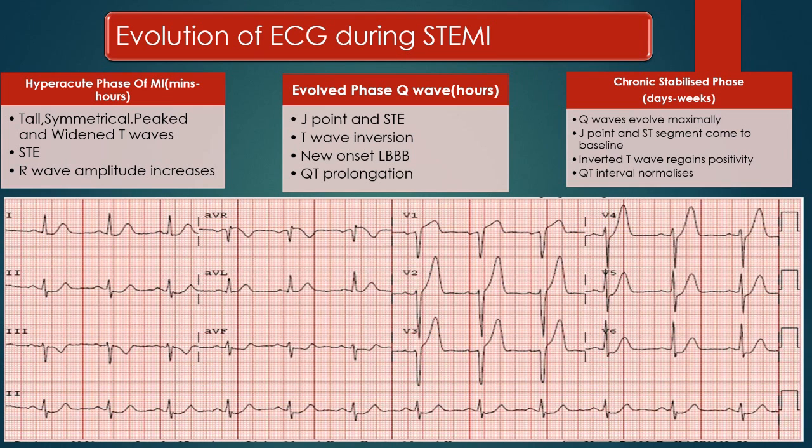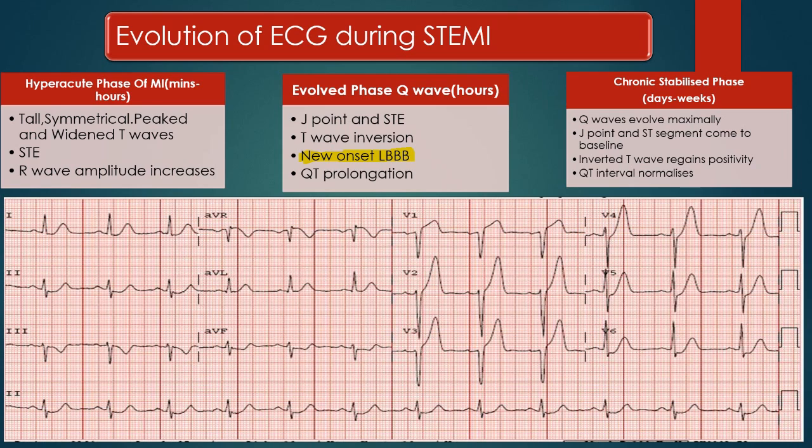Okay. ST elevation MI evolves in three phases. Hyperacute phase, in which there are tall, symmetrical, peaked, and widened T waves. There is ST elevation, and R wave amplitude increases. Then comes the evolved phase after a period of hours. There is J point and ST elevation, T wave inversion, new onset left bundle branch block, and QT prolongation. New onset left bundle branch block is in itself a criterion for ECG diagnosis of ST elevation MI.